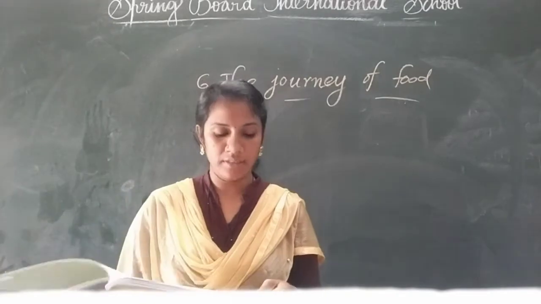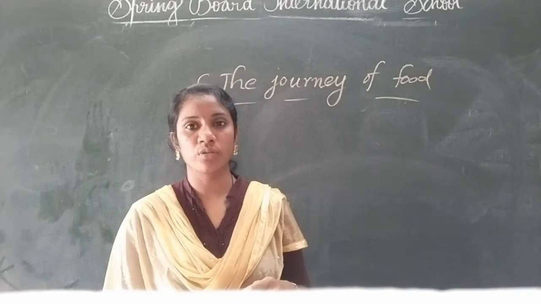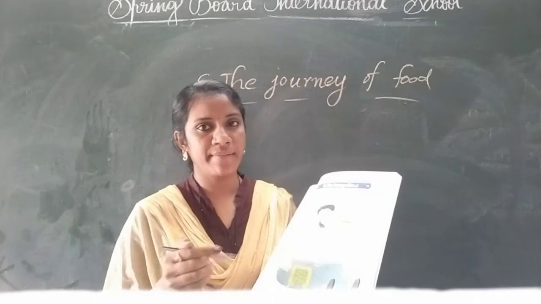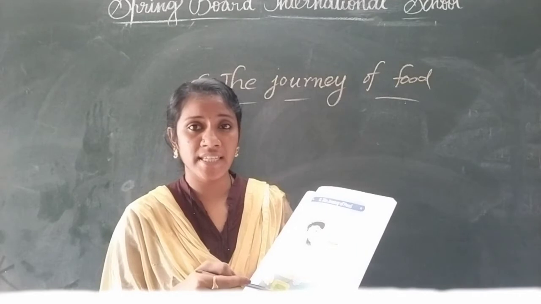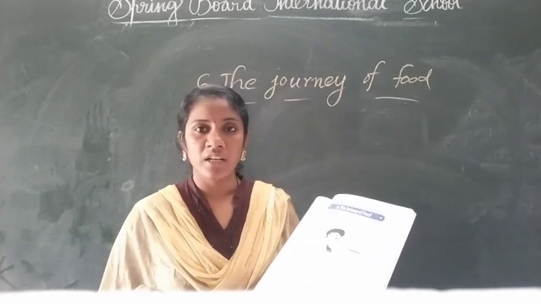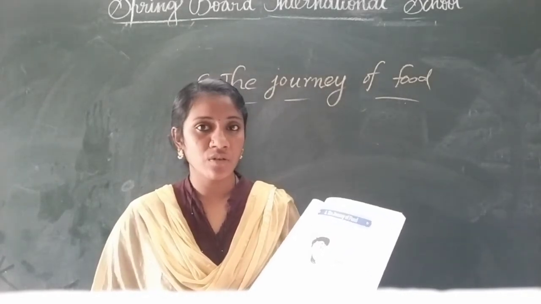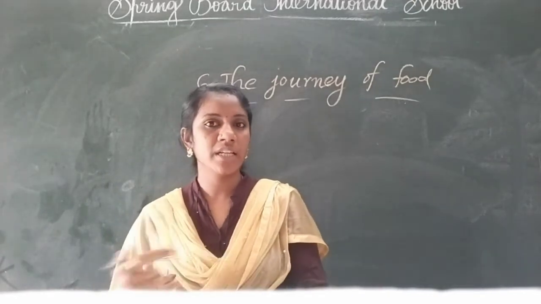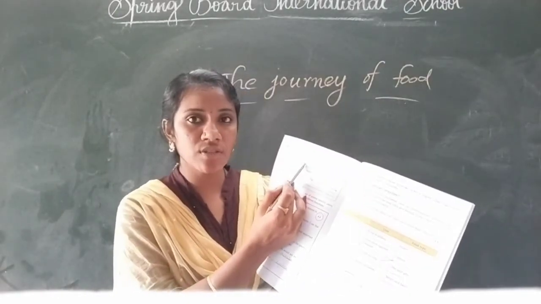Open page number 88. First one, see children: which organ system does the biscuit go through? In this picture, we can observe one system. You know that system. What is that? Mostly when we eat any food, where does it go? To our stomach. The stomach is placed in the digestive system. Like that, the biscuit also goes through the digestive system. So you have to write here, first one, digestive system.